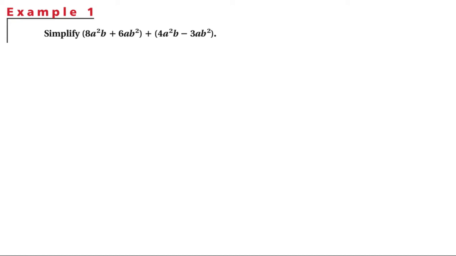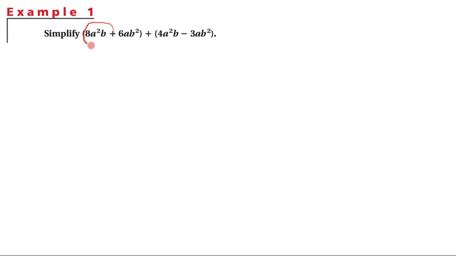Hey guys, today we're going to start chapter 11. Chapter 11 is all about polynomials. Today we're going to be adding and subtracting polynomials. All that means basically when we add polynomials is that we are going to combine like terms. When you see a plus sign there, we want to combine like terms, and they should have the same endings to them.